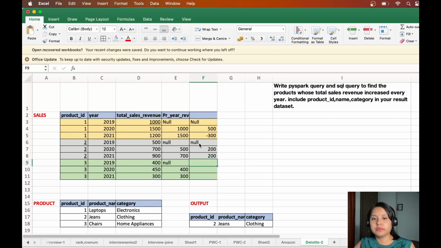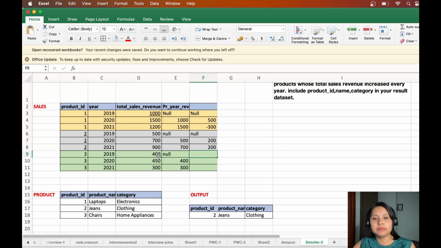Okay. To make things a little easier, I will change the data set a little bit, because otherwise these two are the same value and then you have to get the maximum of this, right?